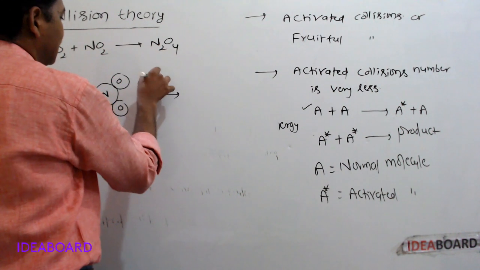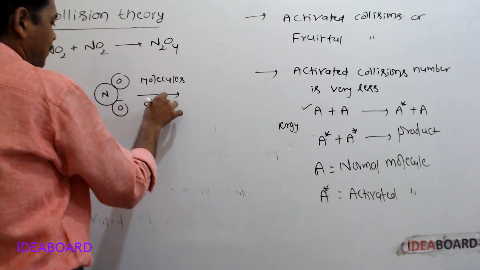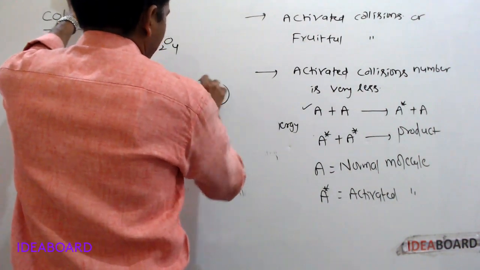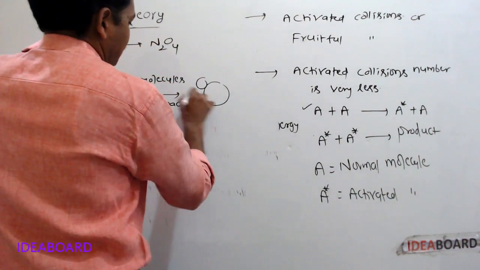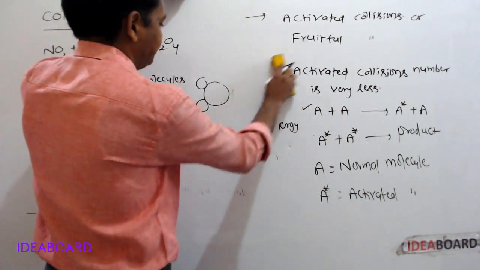See, molecules approach. Molecules will approach like this first.